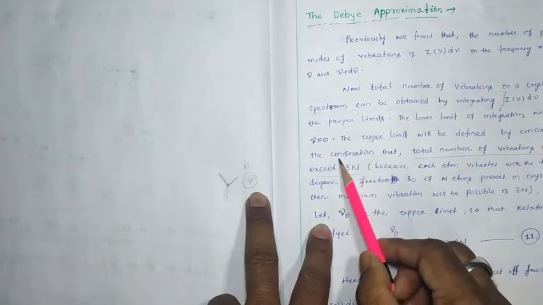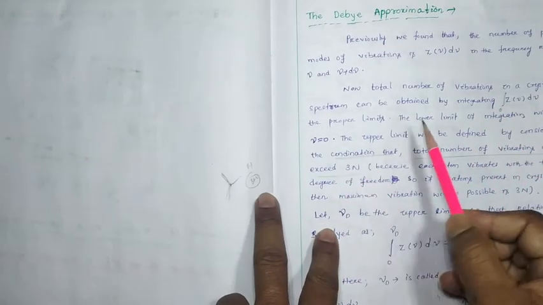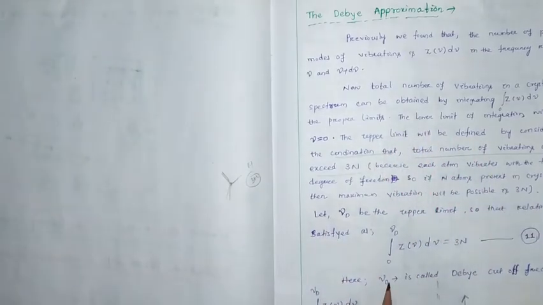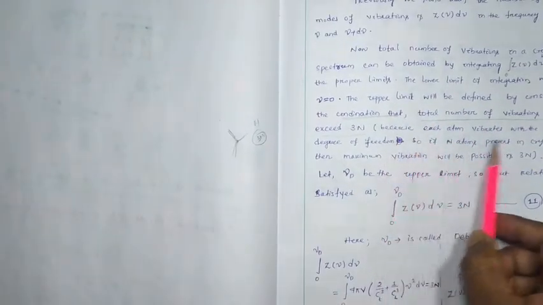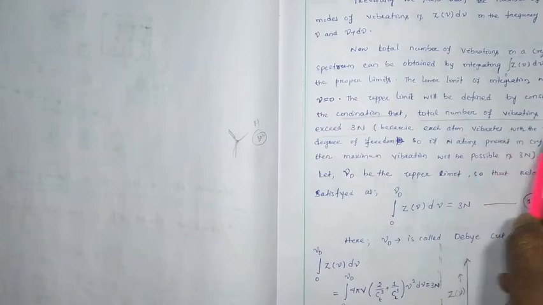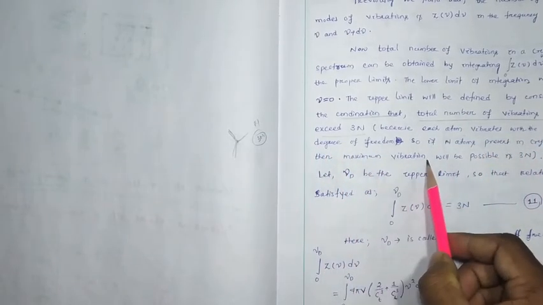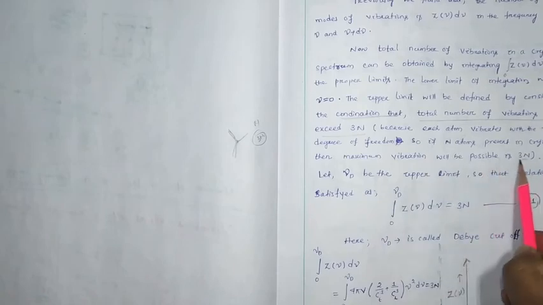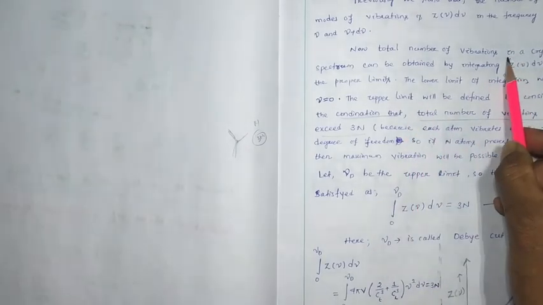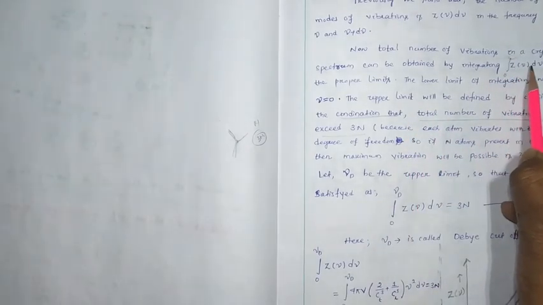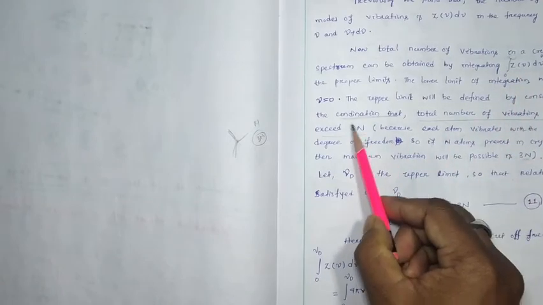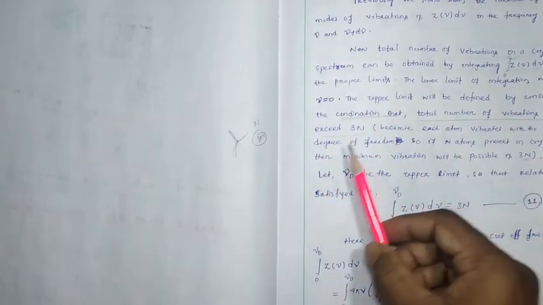This is the condition we have to accept to find the upper limit. Because each atom vibrates with 3 degrees of freedom, if N atoms are present in the crystal, the maximum vibration possible is 3N. So whatever upper limit we consider, the result should not be greater than 3N. That condition we have to follow.